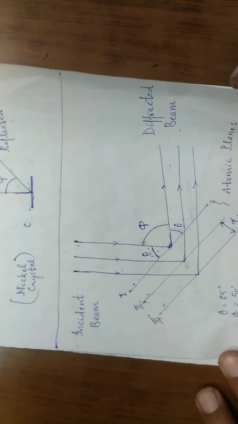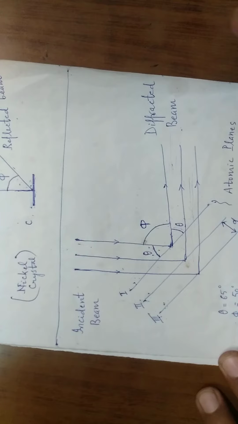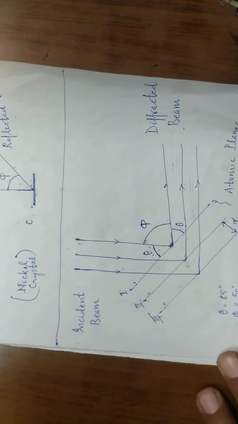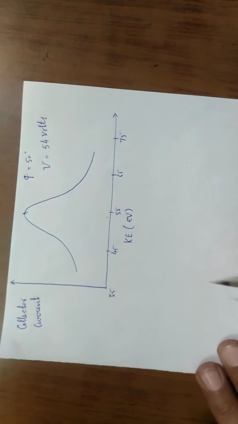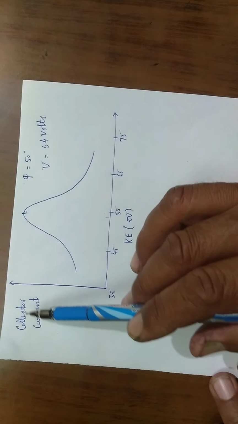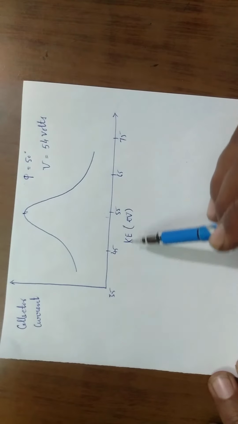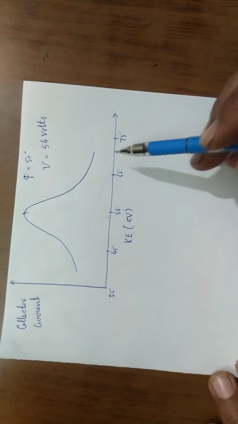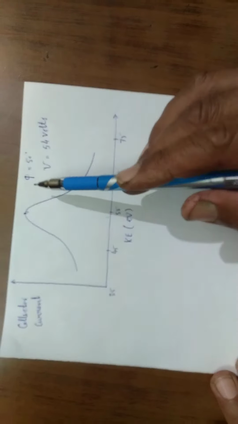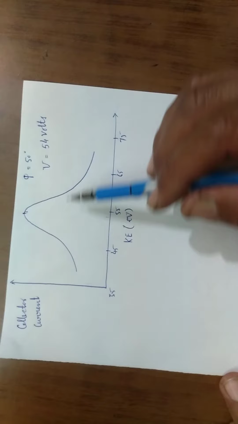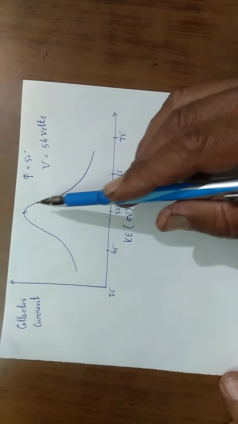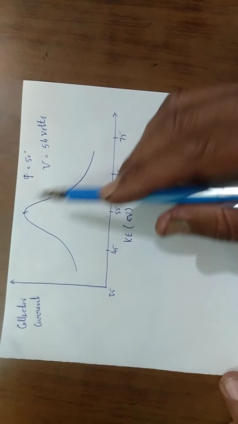Now we plot a graph between the kinetic energy of the electron and the collector current measured by the electron detector, and this graph is shown in this figure. On the y-axis we plot the collector current, on the x-axis we take the kinetic energy of the electrons, and we see in this graph that for the scattering angle phi 50 degree and potential V equal to 54 volts, a peak is observed.